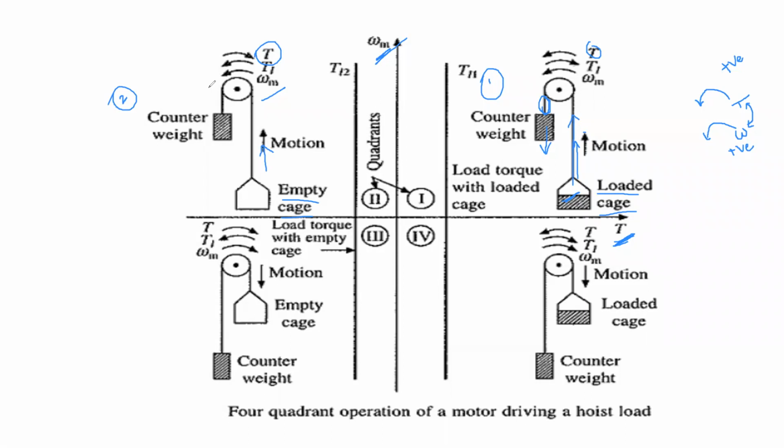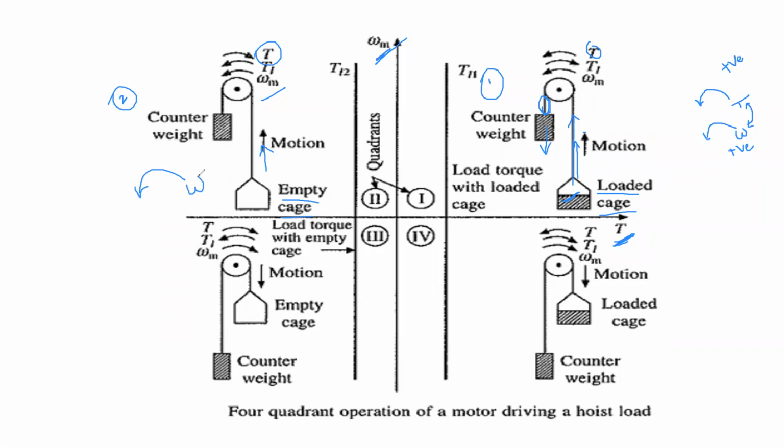Is it clear to you or not? Just see the screen. You're moving the cage towards the right hand, in the upward direction. That means your cage is moving in anti-clockwise direction. That is speed.